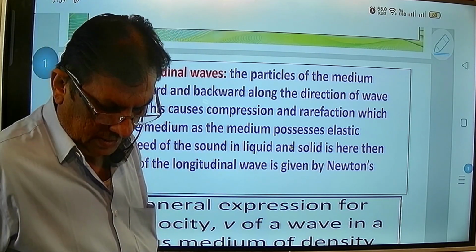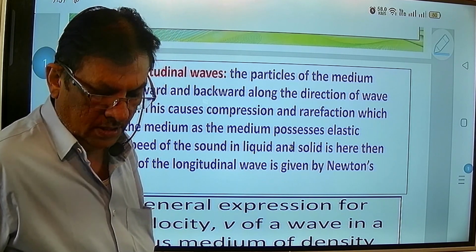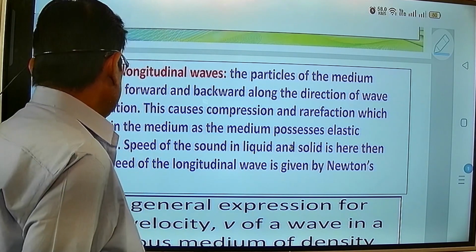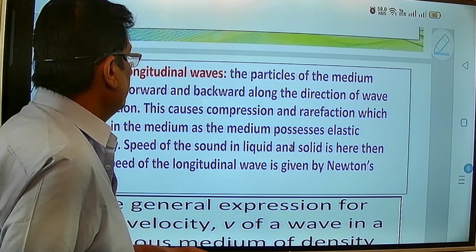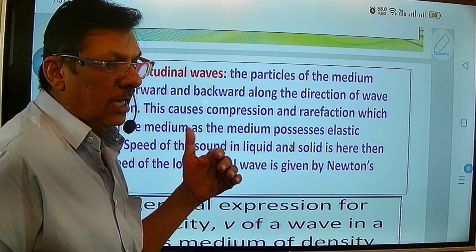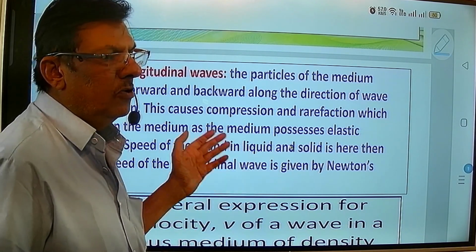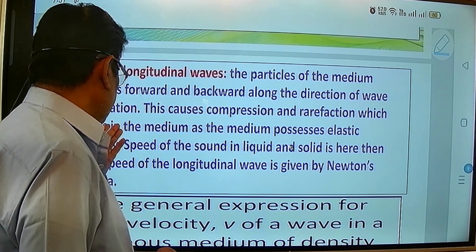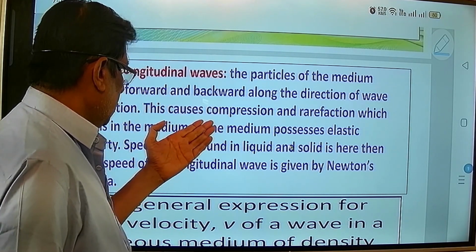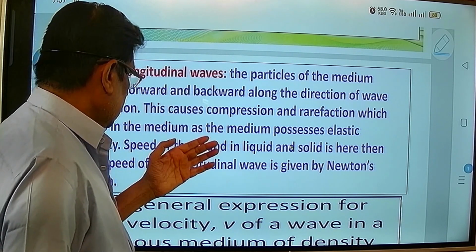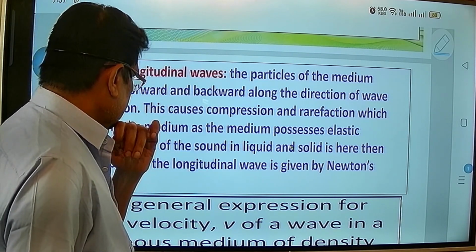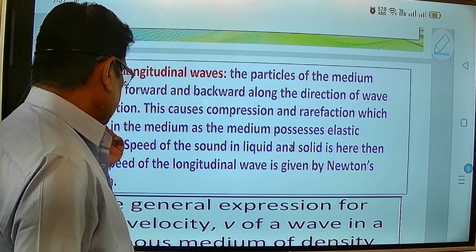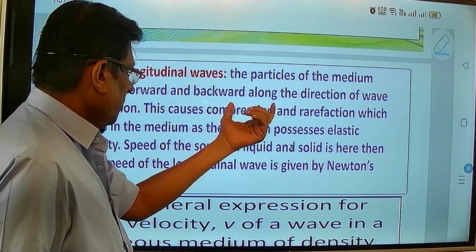Now the next article we are going to see is the speed of the longitudinal wave. Earlier we saw the transverse wave; now we focus on the longitudinal wave. Here the particles on the string, or on the x-axis, start oscillating forward and backward.